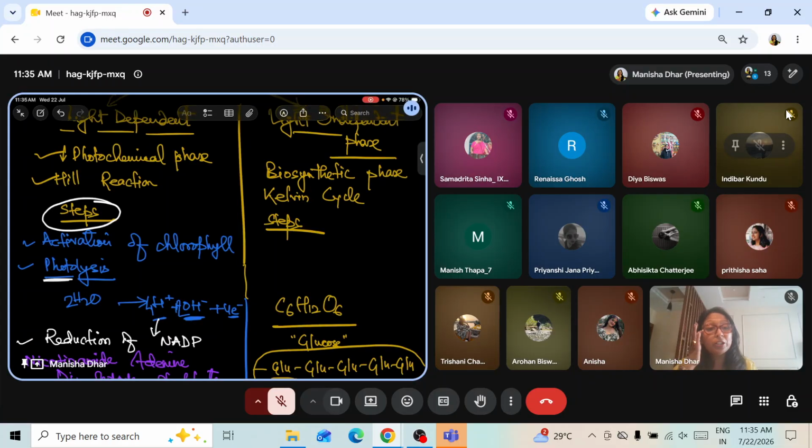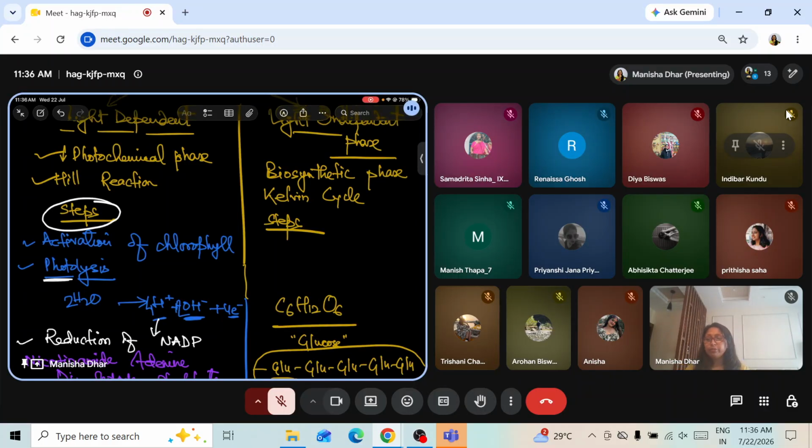And then the splitting of water: the absorbed energy is used in splitting up the water molecules into two components, hydrogen and oxygen, with the release of electrons. And this is known as photolysis because lysis means breakdown; with the help of light, water is broken down. Am I clear? The definition is given in the box.